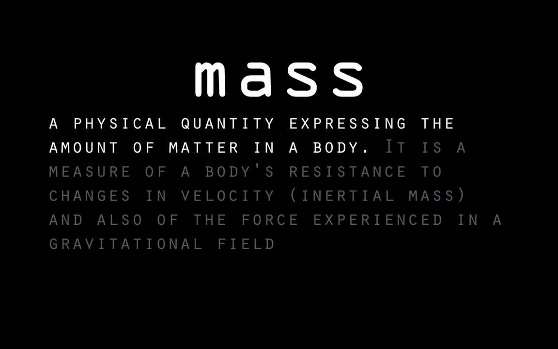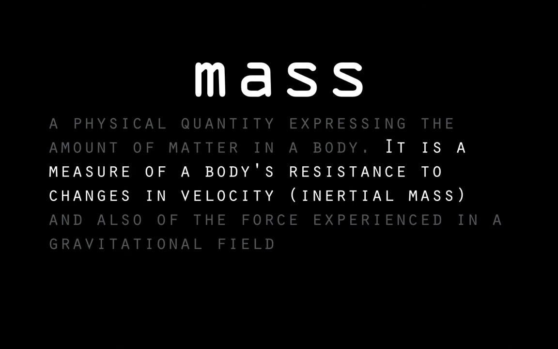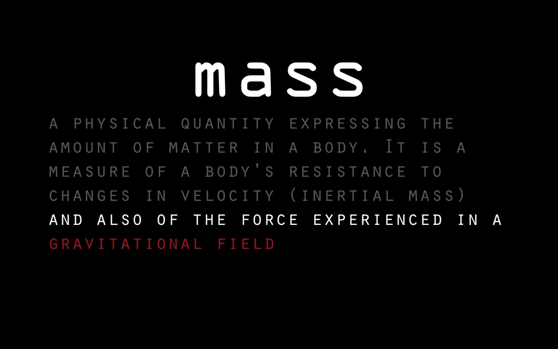Mass is a physical quantity expressing the amount of matter in a body or an object that I'm referring to. That means I'm referring to the amount of atoms or matter that something is comprised of. It is the measure of the body's resistance to changes in velocity, or inertial mass. Something that has more mass, like an 18-wheeler, will be much more difficult to stop than a teenager on a skateboard. So we're talking about the amount of matter or atoms or compounds that something is made out of.